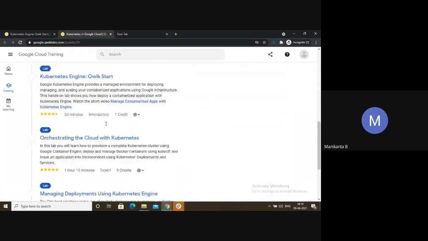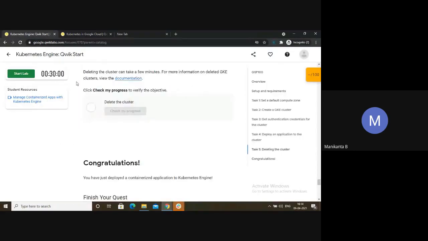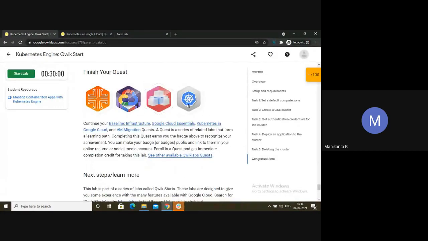If you come here, there will be again the same lab. It will automatically show you a green mark. So what I recommend, choose a lab. Suppose if there is an or option, choose a lab which has more such quests. It will save your time. Okay. Hope you got my point. Or should I repeat again?